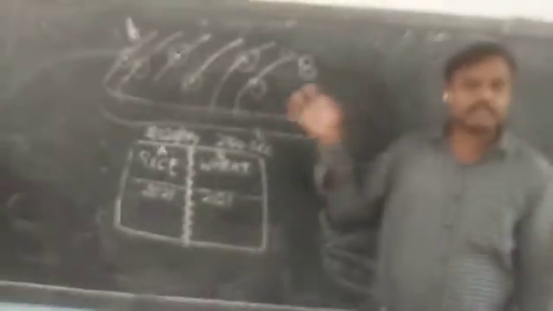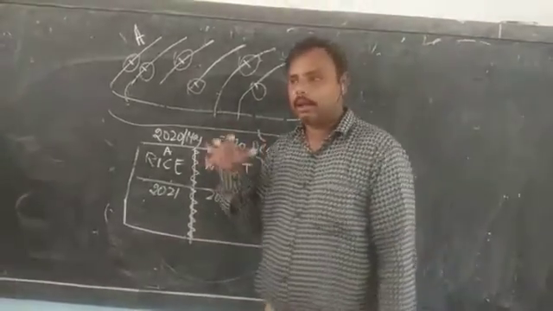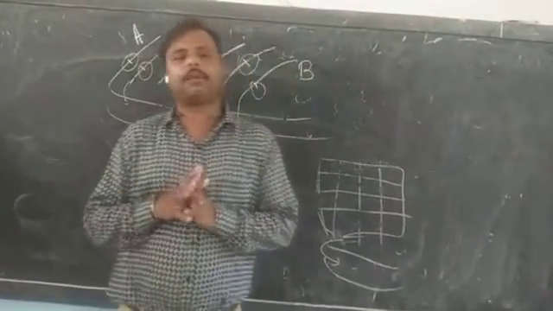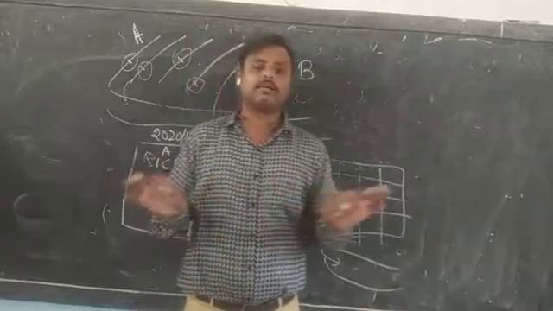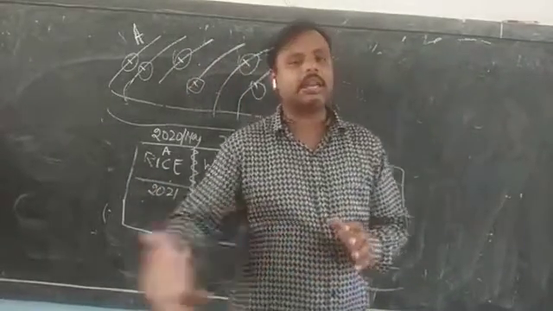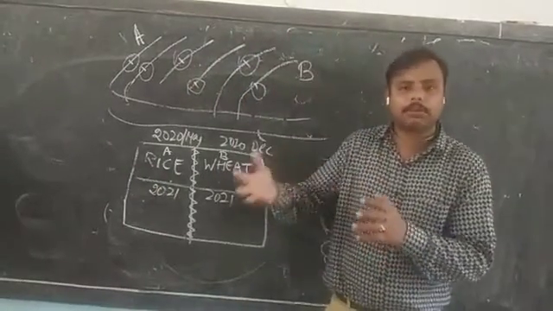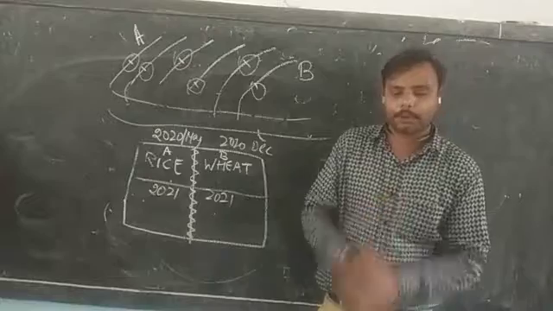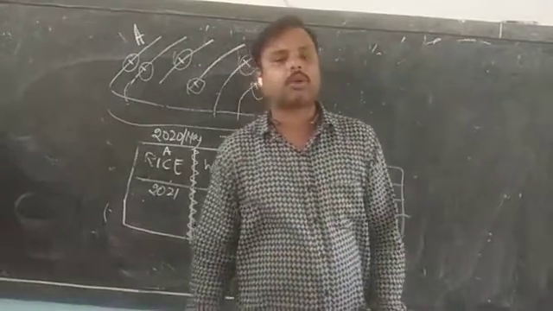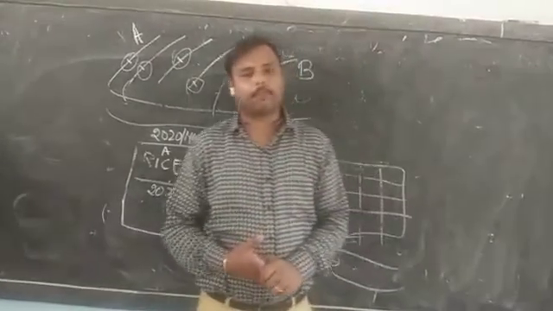Fallow is uncultivated or empty. We can leave the field uncultivated for a particular season so that it can regain its fertility. And the last point is mixed cropping.